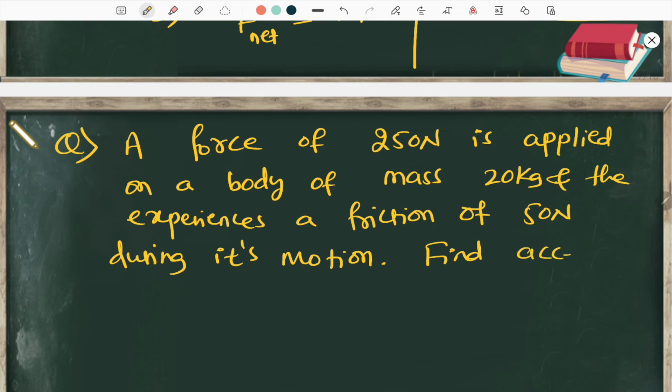Find the acceleration of the body. Very important question to clear this concept.